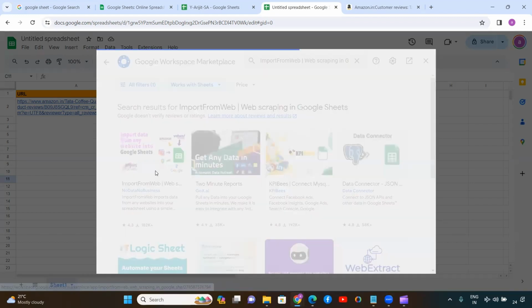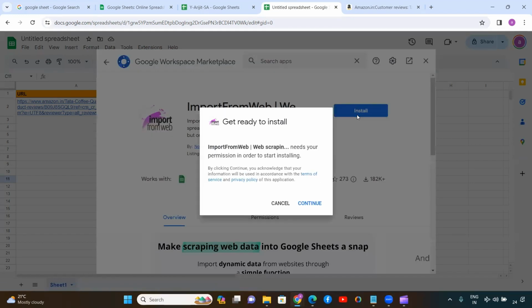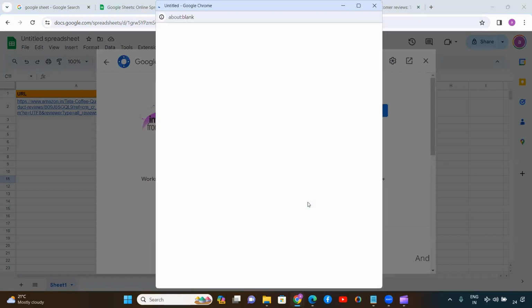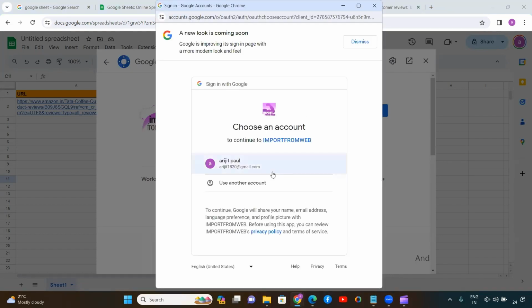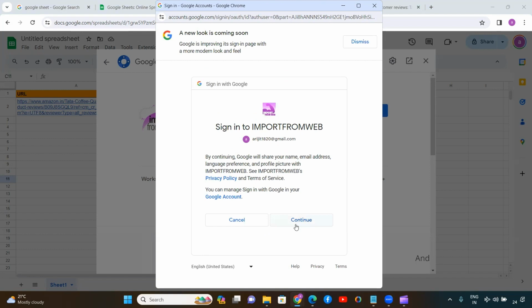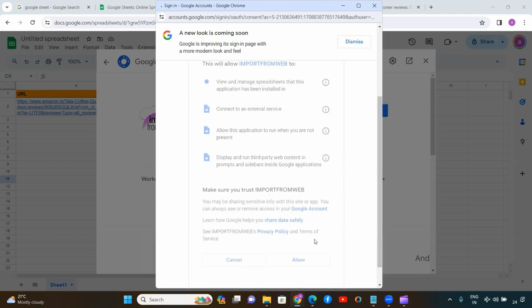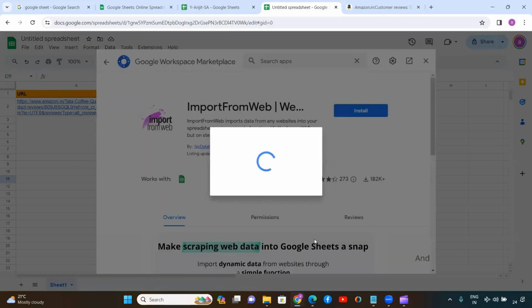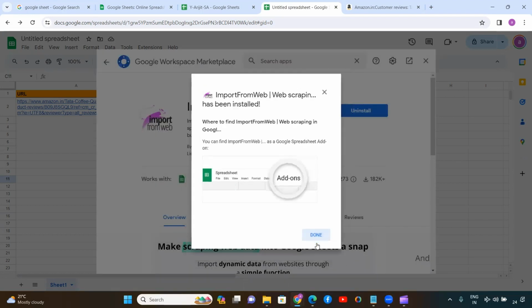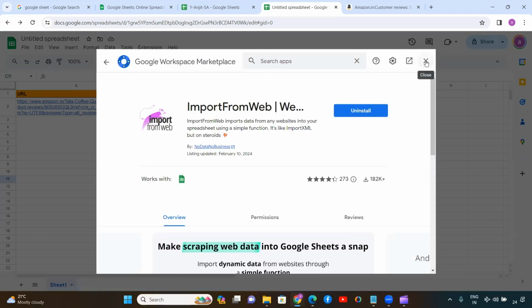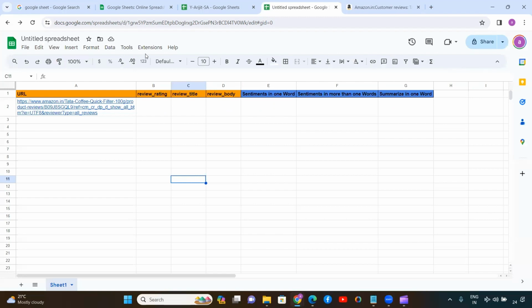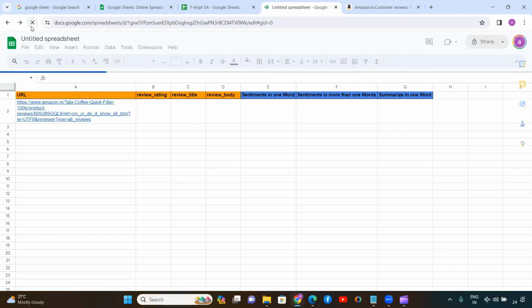Now click this one and install it. So it's been installed now. Let me just refresh this Google Sheet once.